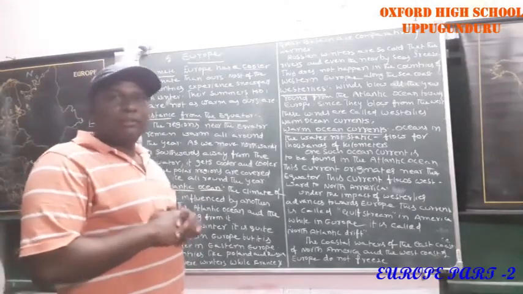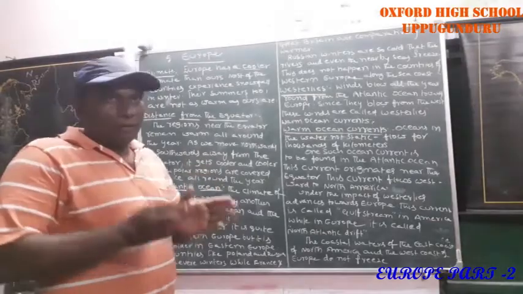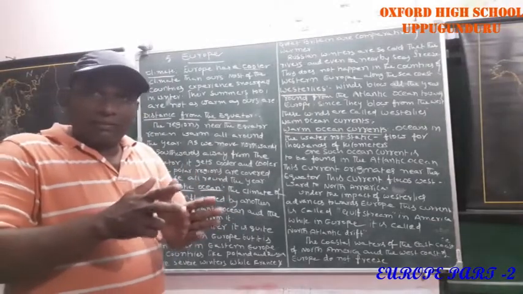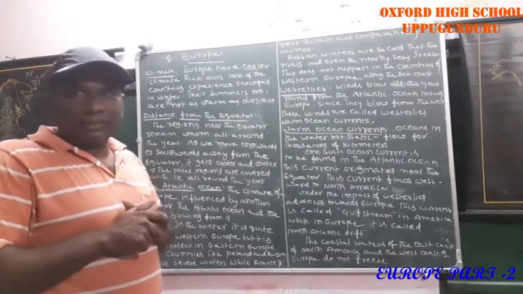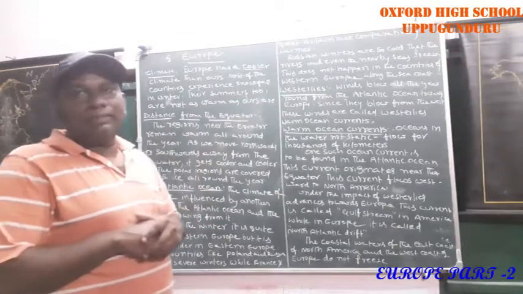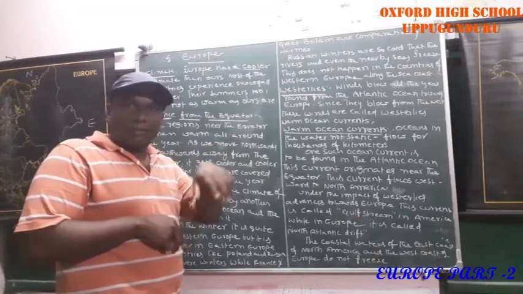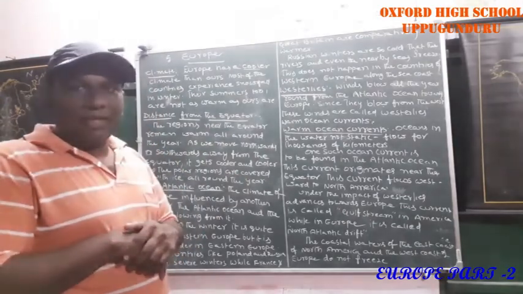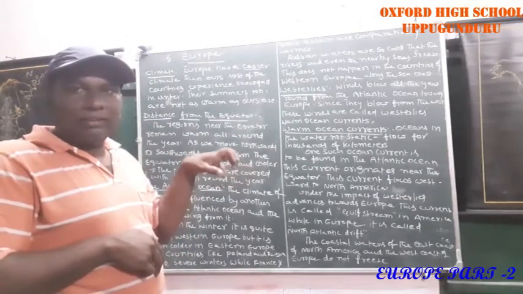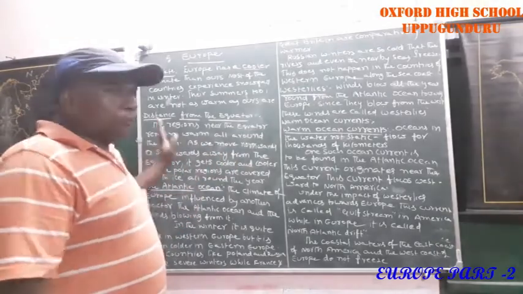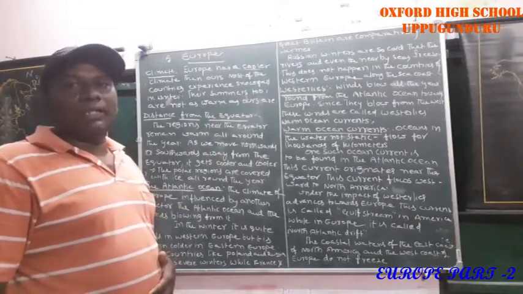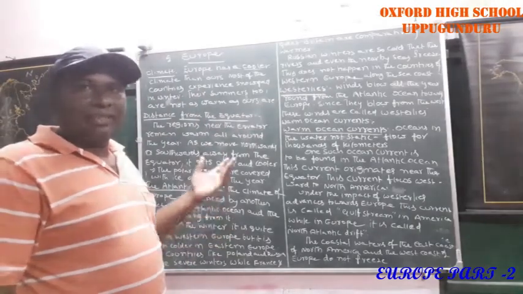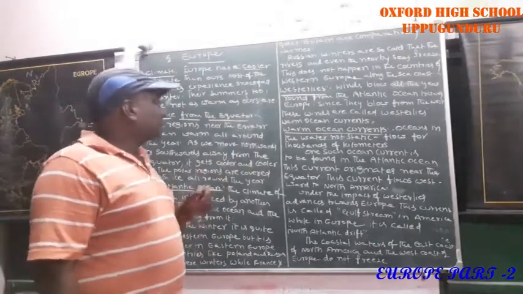Distance from the equator. The countries located in equatorial regions experience high temperatures. Their temperatures are heavy. High temperatures are recorded in those places. Europe is far away from the equatorial regions. That's why temperatures here are very low.